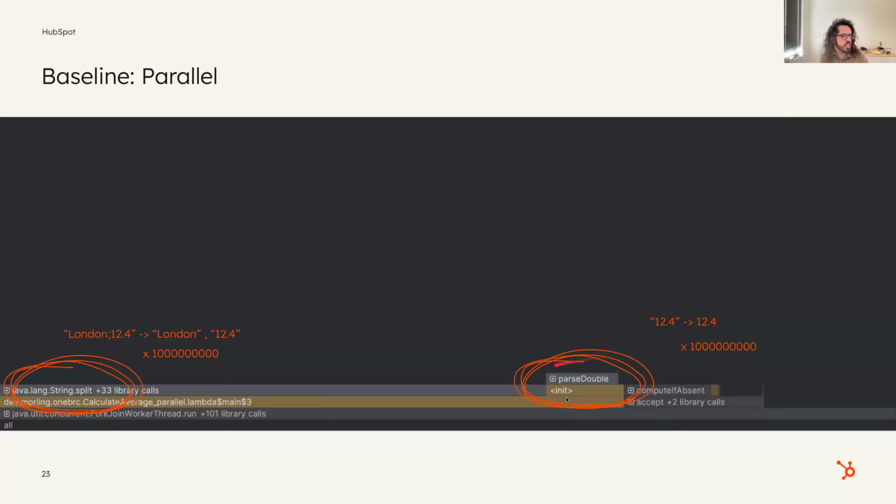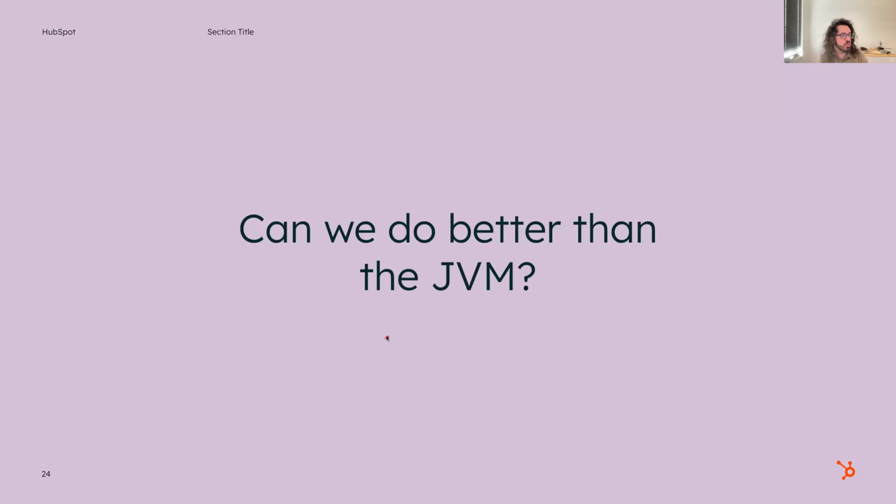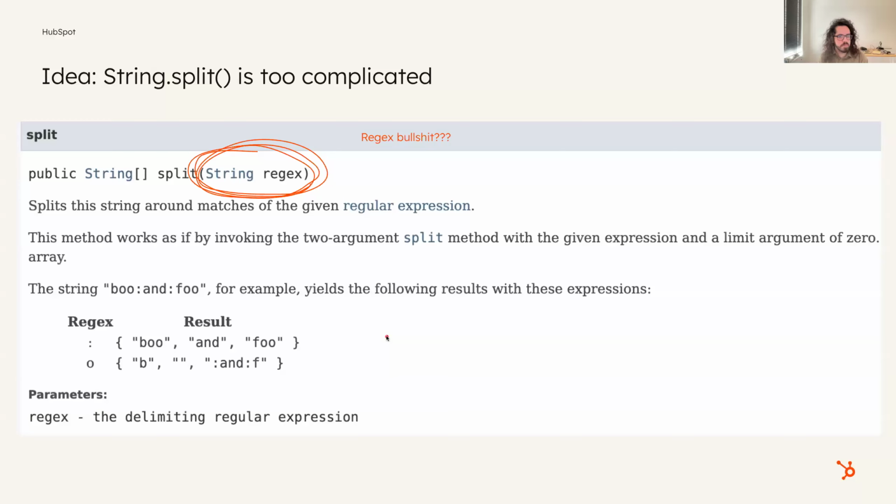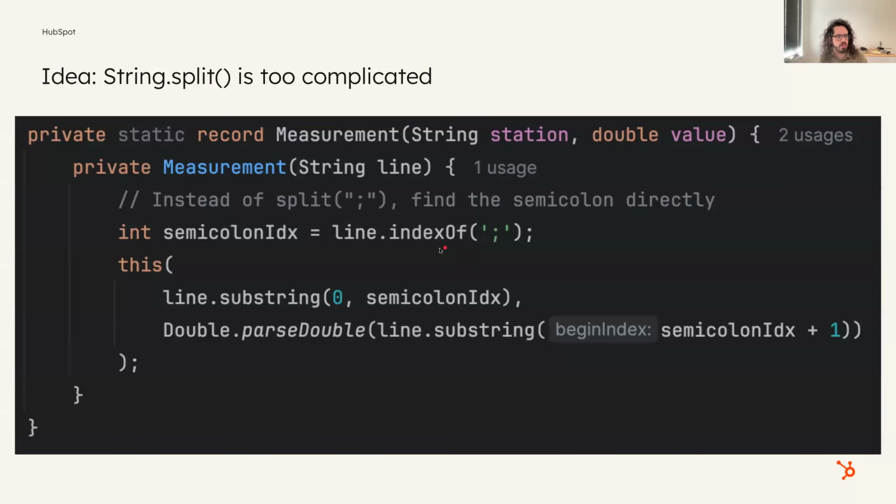So the question is, these are JVM internal functions, right? So can we do better than the JVM? Well, let's give it a shot. If you look at string.split, you'll see that it actually takes a regular expression. And maybe it's doing some fairly complicated regular expression stuff, right? And maybe we could come up with something simpler. So instead of splitting by semicolon, what we can say is, okay, give me the index of the semicolon. Let's find where the semicolon is. And then everything from 0 to the semicolon is the name of the city. And then everything from the semicolon plus 1 on is the temperature till the end of the line.